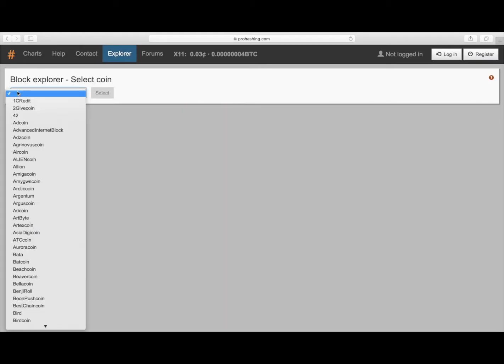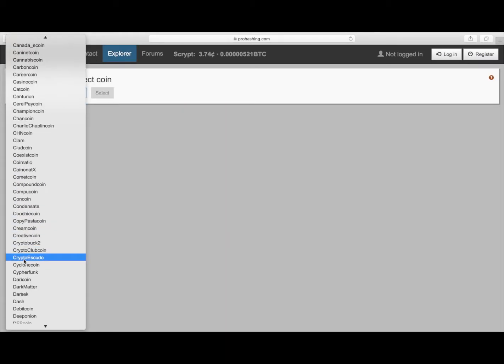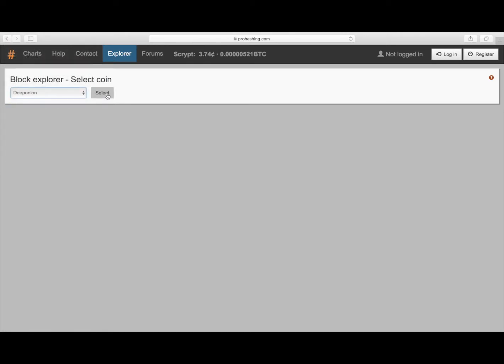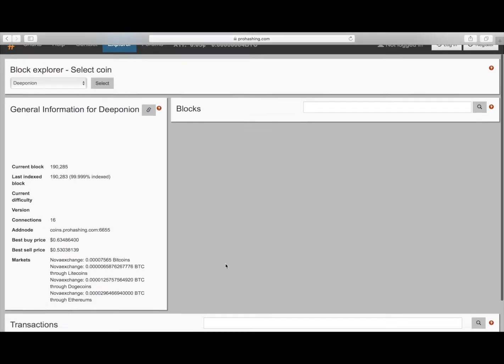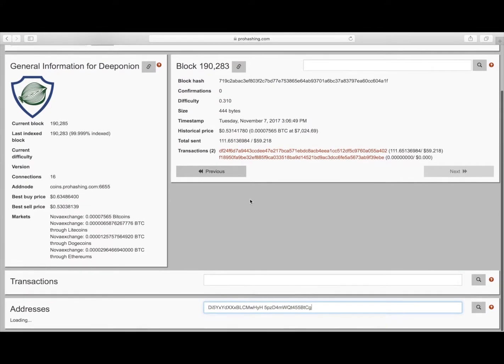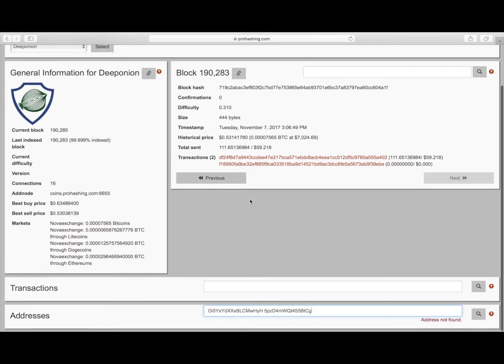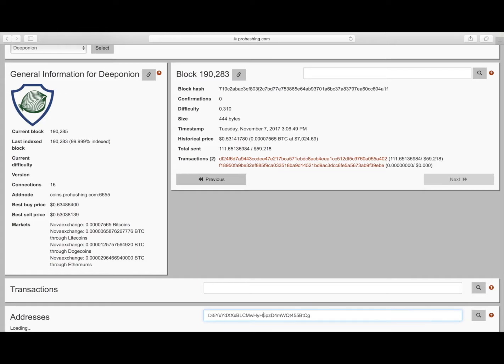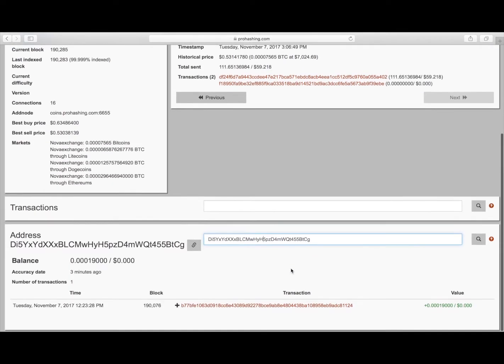Explorer. I'm gonna select Deeponion. Here we go. And copy my address here. So in this way, it's gonna load it. Of course, there is a space here. Okay, so here we go. We can see the faucet has been delivered.